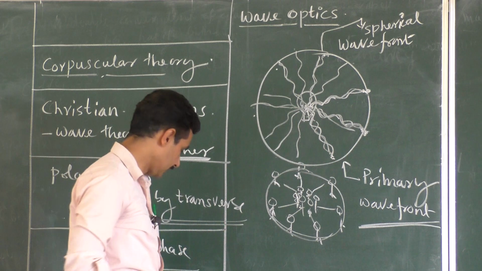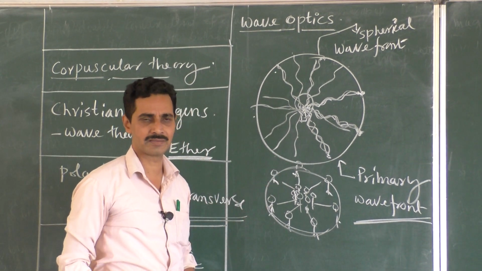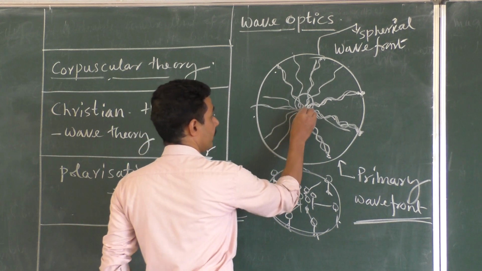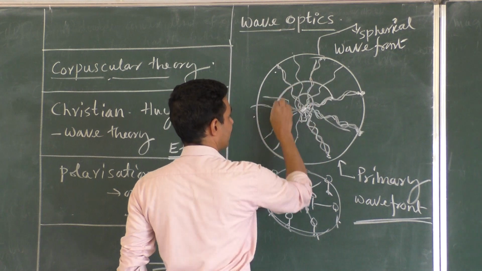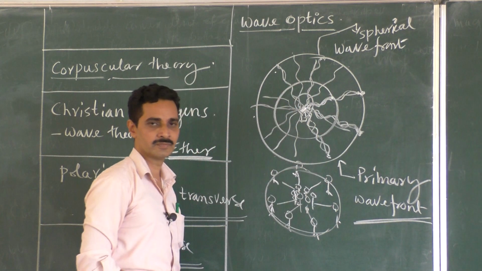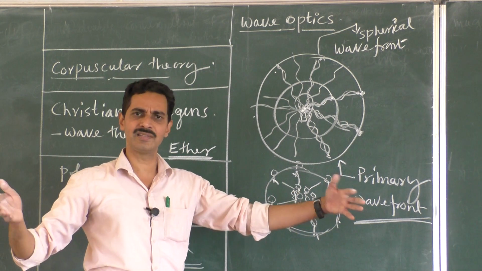What do you mean by that? Sir, is this the first wavefront? No, no, no. Wavefront can be of any size, because suppose if I had stopped this light by the time light has traveled here only, I would have got another sphere here, right? I would have got a different sphere. So wavefront may be of any size, anything.